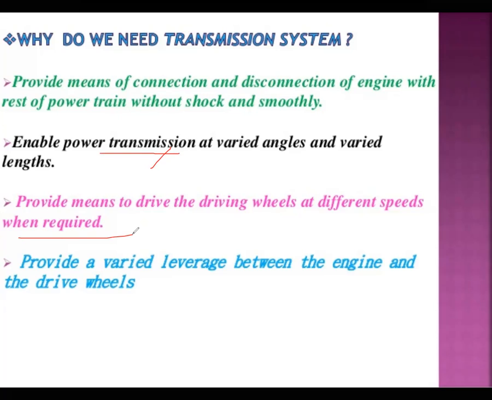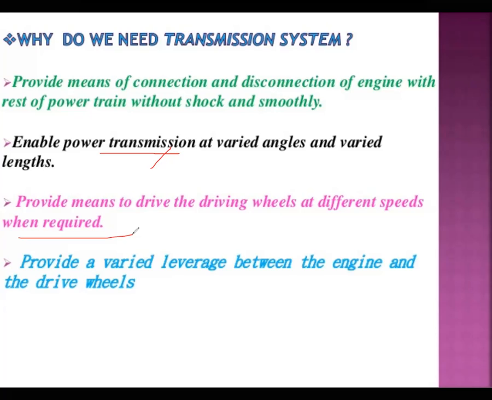So in that case the vehicle requires more torque. Then it is shifted into second gear, third gear, final gear. When it has reached the final gear, it does not require that much torque as is required initially at first gear. So that is the variation of different speeds.